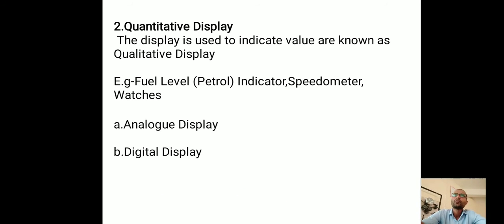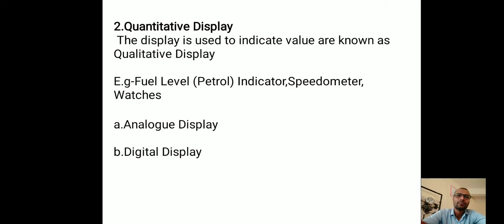Then students, what is a quantitative display? The meaning is very clear. Quantitative displays are those on which we can measure the exact value. Quantity means fixed value.